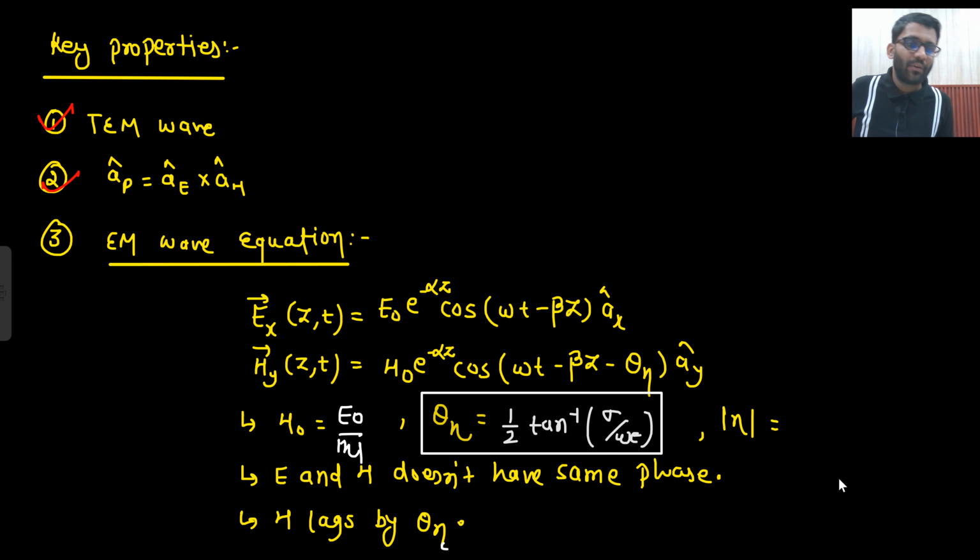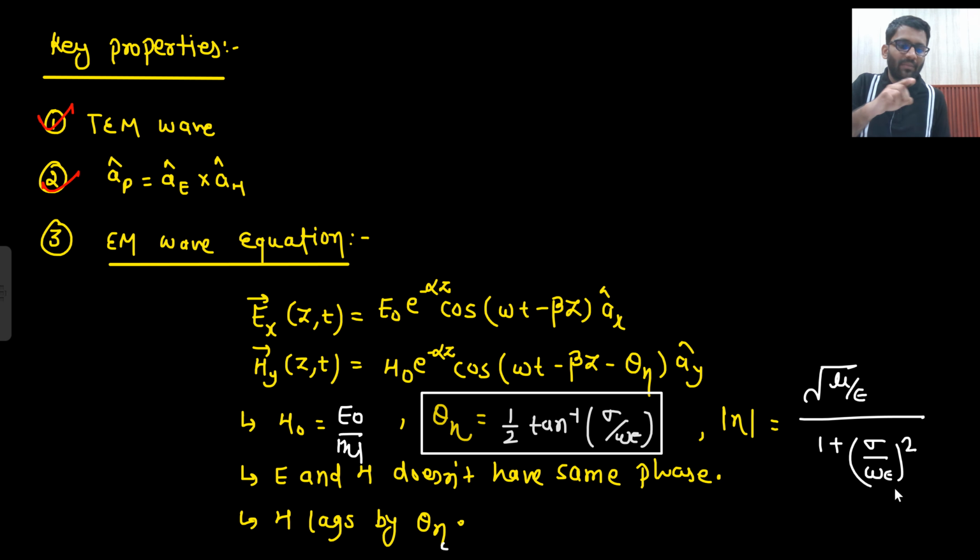And what was the magnitude of eta? What was the magnitude? Square root of mu upon epsilon, then 1 plus sigma upon omega epsilon whole square, to the power 1 by 4. Not under root, to the power 1 by 4. So square root of mu upon epsilon divided by 1 plus sigma upon omega epsilon whole square to the power 1 by 4.